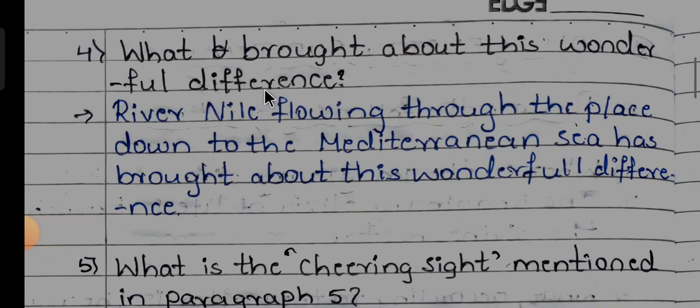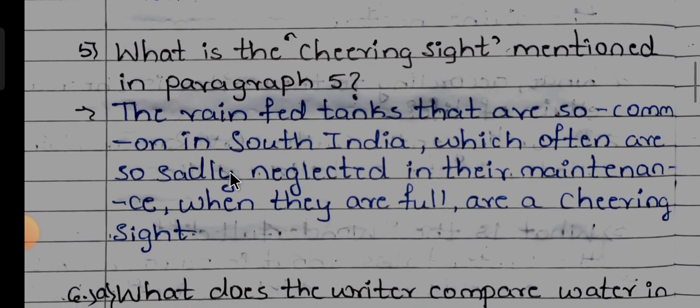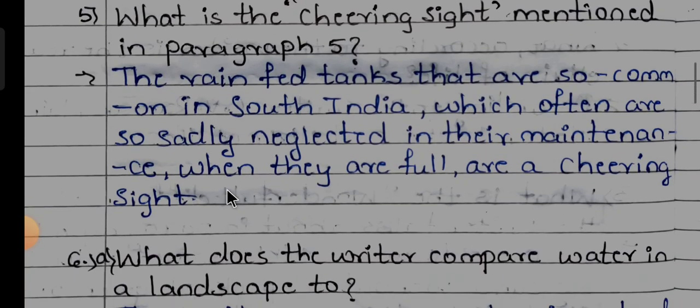What brought about this wonderful difference? The River Nile, flowing through the place down to the Mediterranean Sea, has brought about this wonderful difference. Next, the fifth one: what is the cheering sight mentioned in paragraph 5? The rain-fed tanks that are so common in South India, which often are so sadly neglected in their maintenance, when they are full, are a cheering sight.